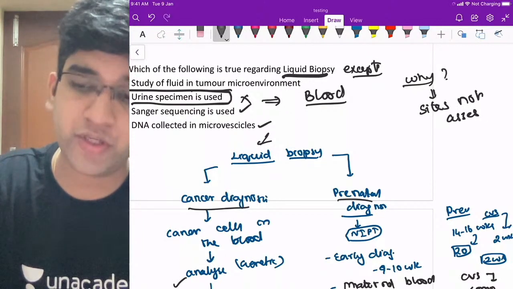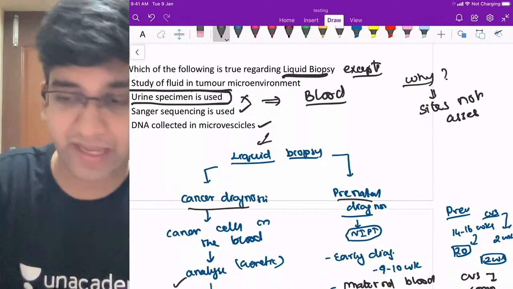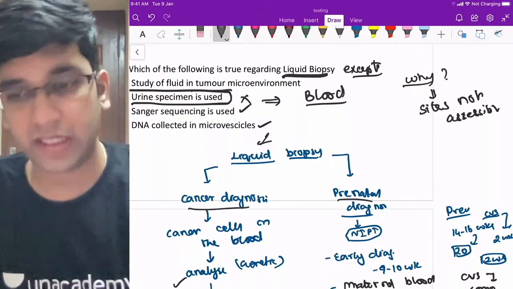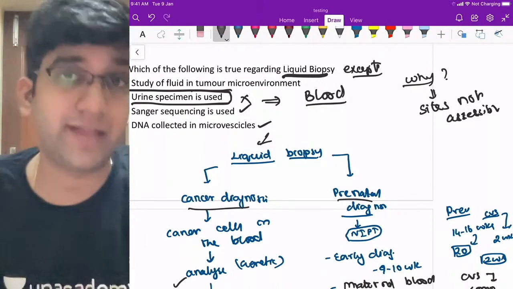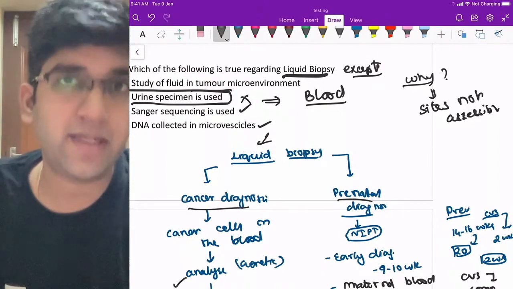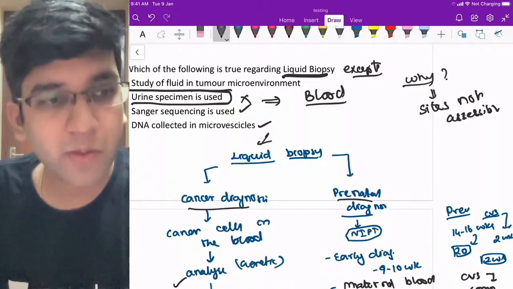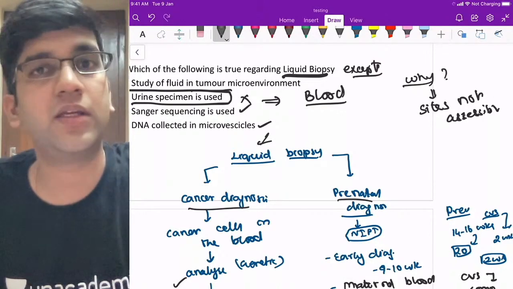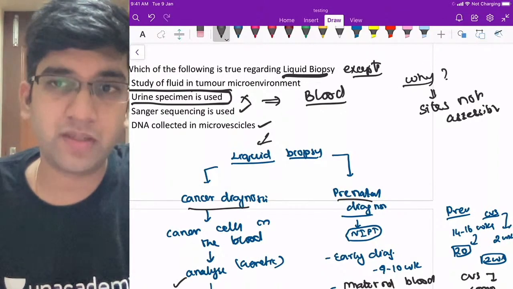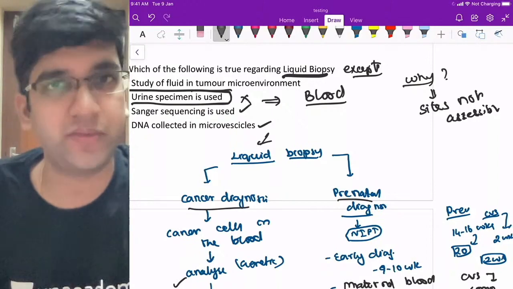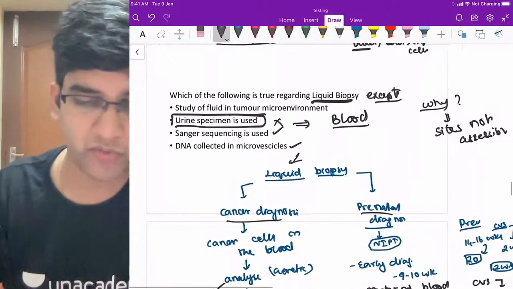Okay, I'm going to use it for sites which are not accessible, not every site. Fine. When I'm not able to take a brain biopsy, I'm going to use this. Especially for a GBM diagnosis, it's very, very good. Liquid biopsy has been there for a few soft tissue cancer diagnoses. GBM diagnosis has been FDA approved, and I can use it as a diagnosis, a less invasive or literally non-invasive procedure. Fine. That's a useful liquid biopsy.